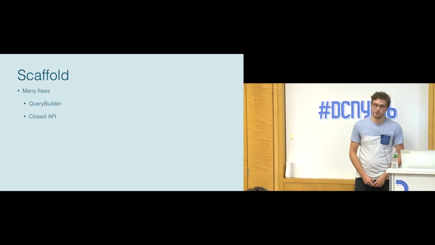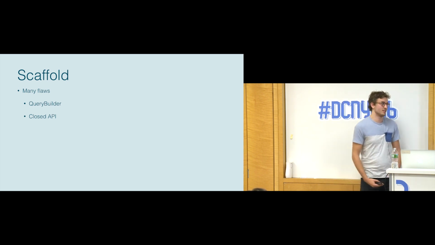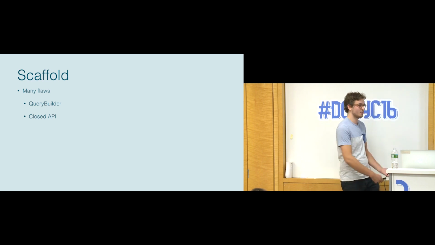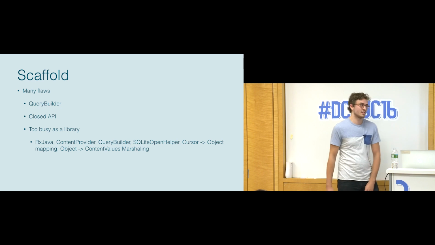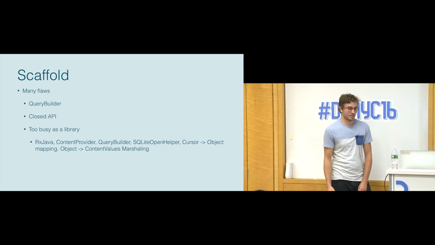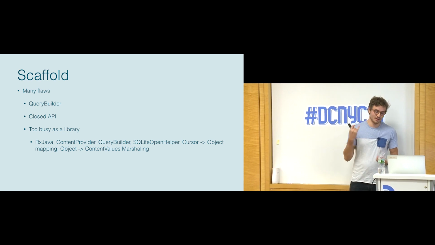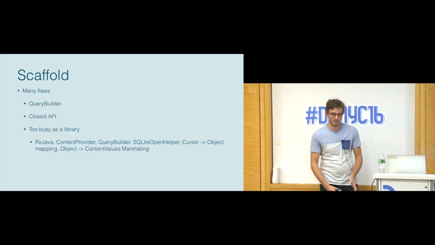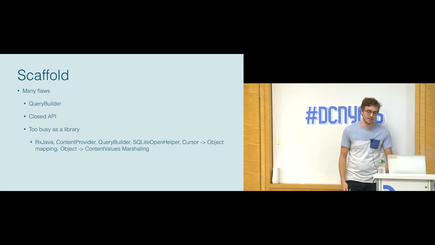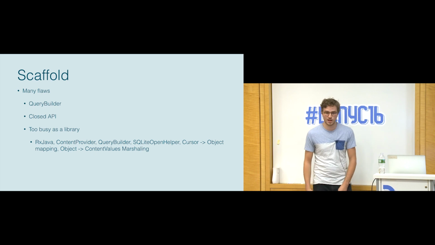The closed API was a big one. If you notice, all of our annotations were on interfaces, so you didn't really have the ability to create your own class and methods on that class. You had to deal with the class that we were giving you, even though it was immutable, which is what we wanted. The other thing was that it was just too busy as a library. I talked about this briefly at the start, but you can look at the list of things that it was covering: RxJava, content provider, query builder, SQLite open helper, the mapping, as well as creating content values, putting things in the database. There are a slew of libraries that handle these things separately, not trying to do them all together. And this was kind of a problem for Scaffold.